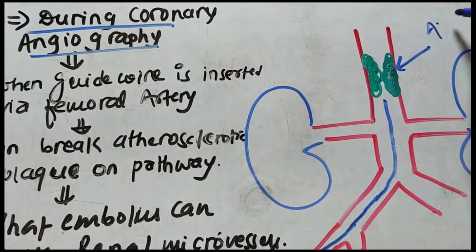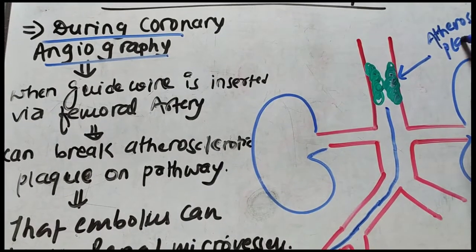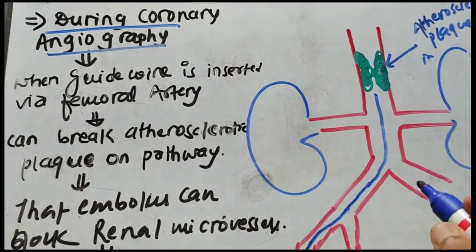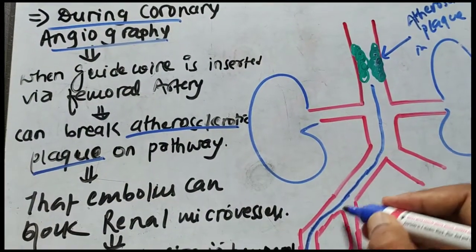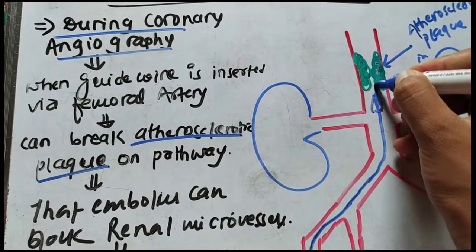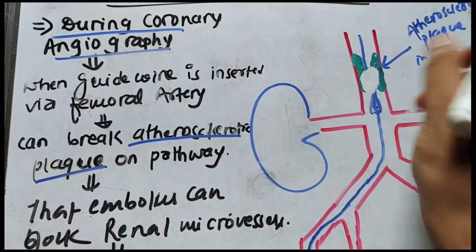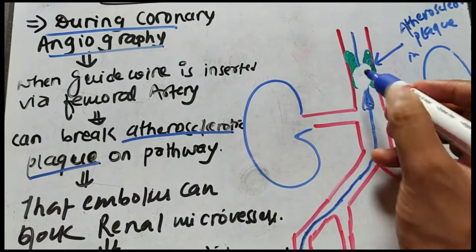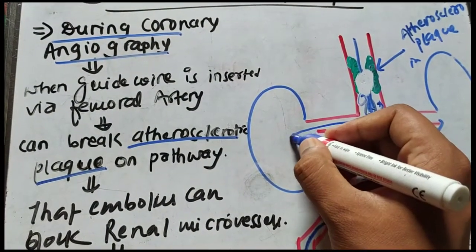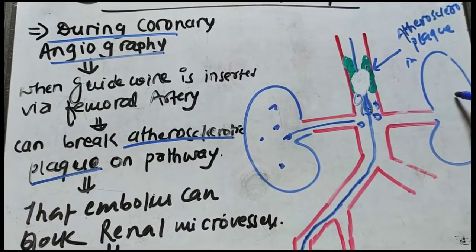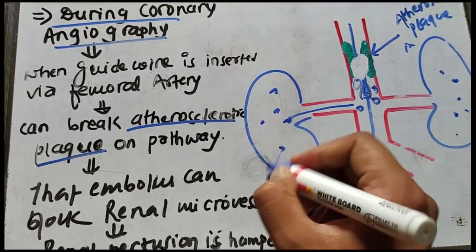Let's suppose there is an atherosclerotic plaque in the abdominal aorta. I have written the atherosclerotic plaque here, and whenever this guide wire is going upward towards the heart, it can break the atherosclerotic plaque. The plaque is broken, and the fragments of the plaque can go into the kidney and block the small renal microvasculature, and that we call an embolus.